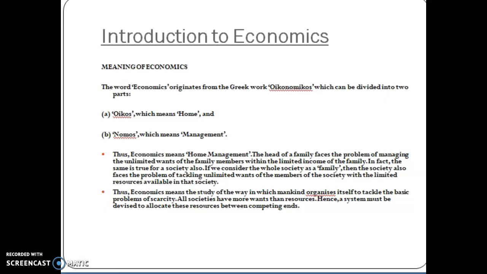So it is the study of the way in which mankind organizes itself to tackle the basic problem of scarcity. All societies have more wants than resources. Hence, a system must be devised to allocate these resources between competing ends. Now we should go to the discussion of the definitions given by different experts.